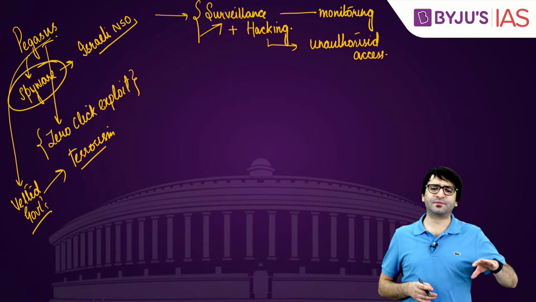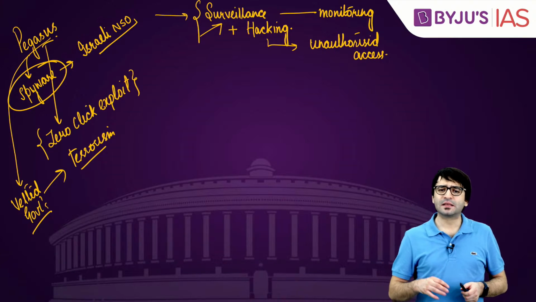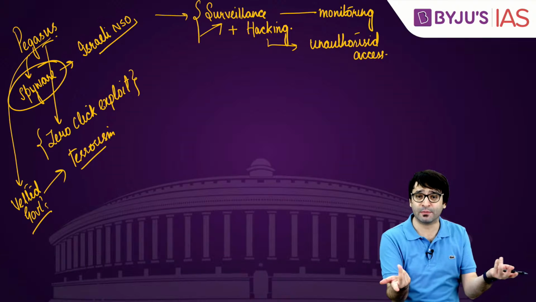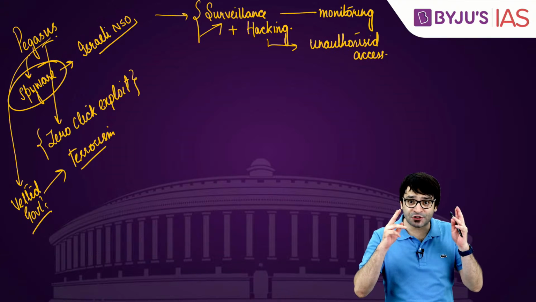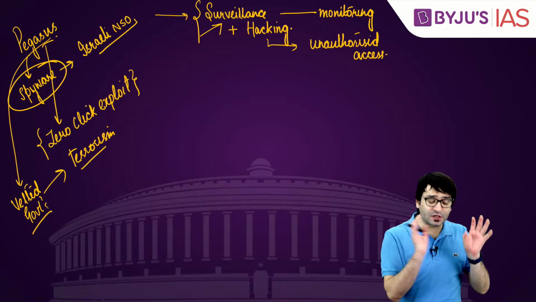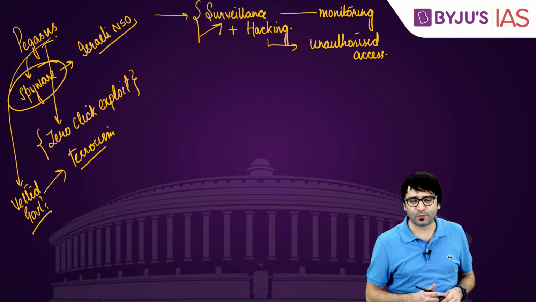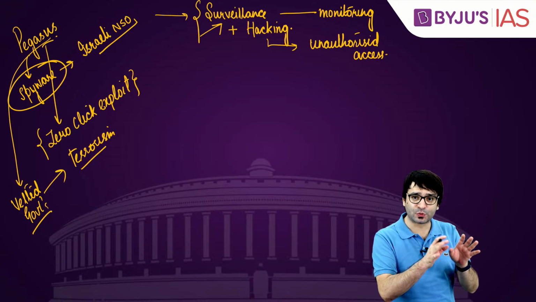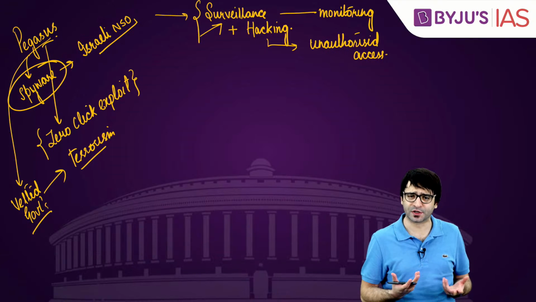So the allegation is that if there are 300 individuals in India, some political leaders, a political strategist, election commissioner who have been subject allegedly to Pegasus spyware, and if this Pegasus spyware is only sold to the vetted governments, does that mean the government of the day is spying, keeping these individuals under surveillance? That's why it is in controversy.